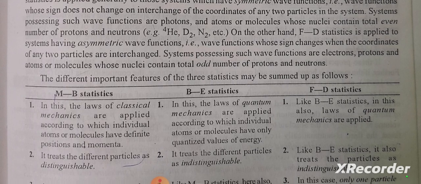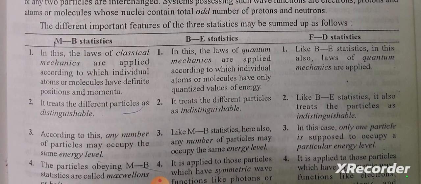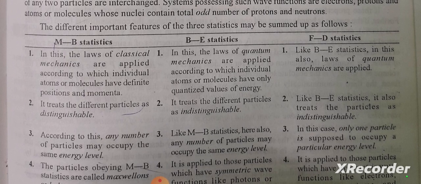Maxwell-Boltzmann statistics: in this, the laws of classical mechanics are applied, according to which individual atoms or molecules have definite position and momentum. Bose-Einstein statistics: in this, the laws of quantum mechanics are applied, according to which individual atoms or molecules have only quantized values of energy. Fermi-Dirac statistics: like Bose-Einstein statistics, in this also laws of quantum mechanics are applied.